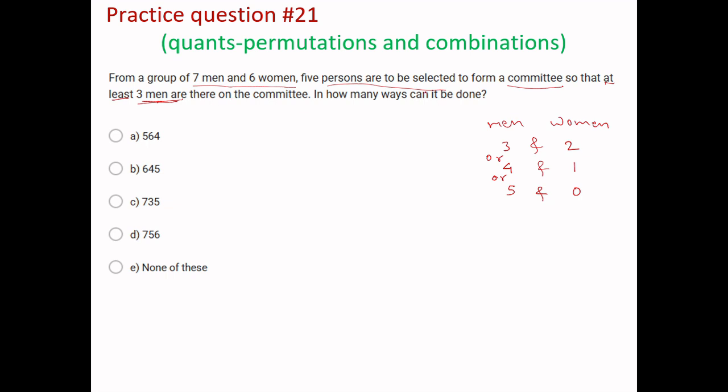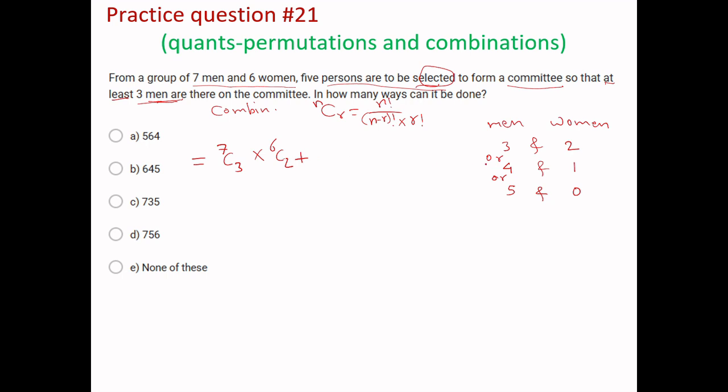Now since it is part of selection, it is a problem of combination. So we have to use the formula C, more specifically nCr, which equals n factorial upon (n minus r) factorial into r factorial. So let's write the formula here. 3 men we have to select out of 7, so 7C3, and there is multiplication. 2 women we have to select out of 6, so 6C2 will be the formula.